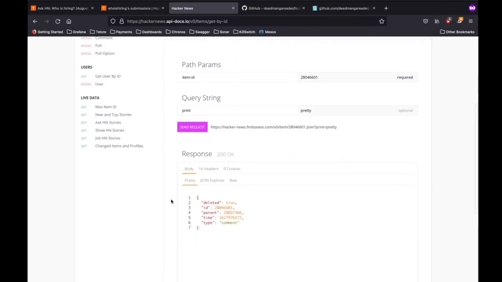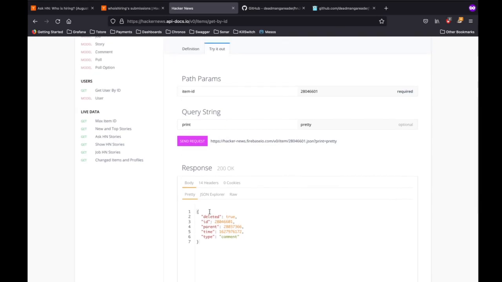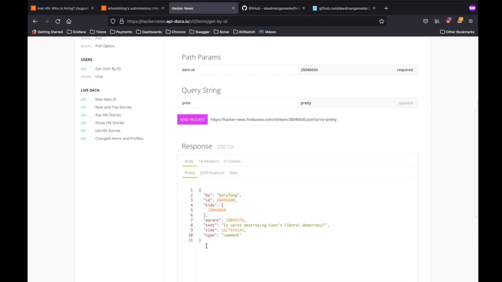So when deleted becomes true, there is no content, otherwise there would be another field. What would be the field? Let me just see if this is even a valid number or not. But let's just hope. Oh, it's a comment. Yes, it's a comment, and it has text.